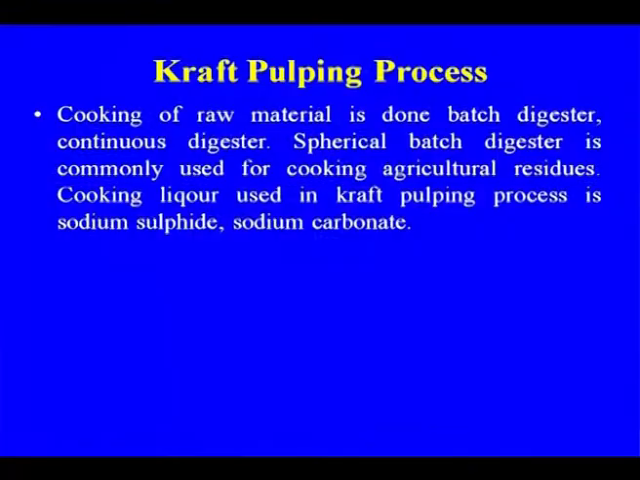The cooking of the raw material is done in the batch digester, continuous digester, or spherical batch digester; that is for the agro based raw material. The cooking liquor used in kraft pulping, as I told you, is a mixture of sodium sulphide, sodium hydroxide and sodium carbonate that we use for cooking purposes. But sodium carbonate is inherently present in the green liquor and the caustic liquor,